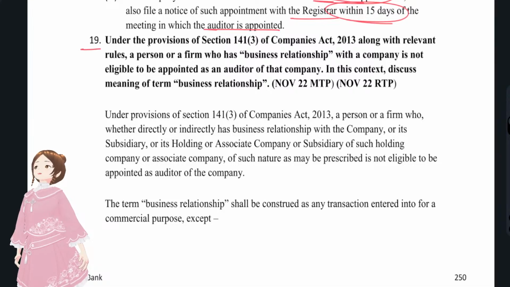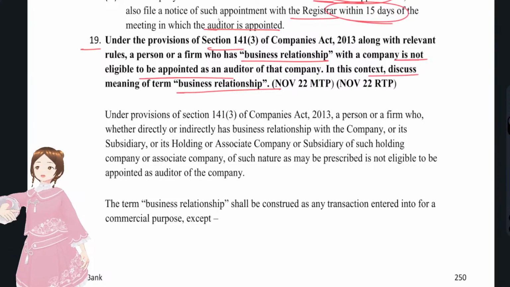And question number 19: under the provisions of section 141 of the Companies Act 2013, along with relevant rules, a person or a firm who has a business relationship with a company is not eligible to be appointed as an auditor of that company. In this context, discuss the term business relationship. You see, again, it's a direct question.